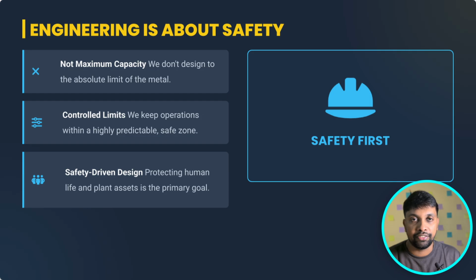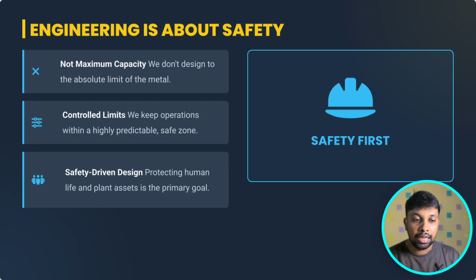Engineering is about safety. It's simple. Engineering is always about safety. We have to be safe for ourselves and for other humans working in that particular environment, and if it damages any human life or anything in the environment, that is not at all acceptable. Engineering has to be within a safe limit, so not the maximum capacity. We can't use the material's maximum strength.